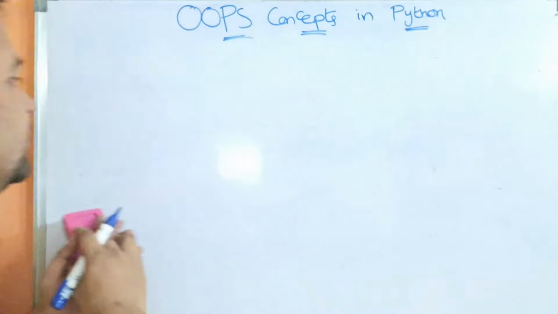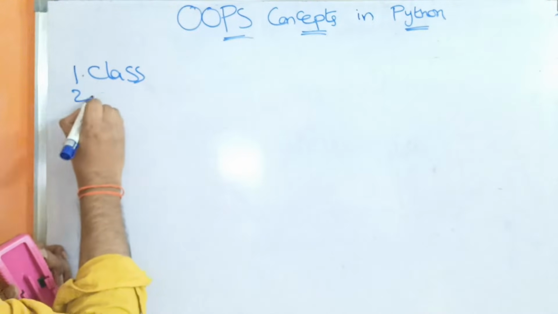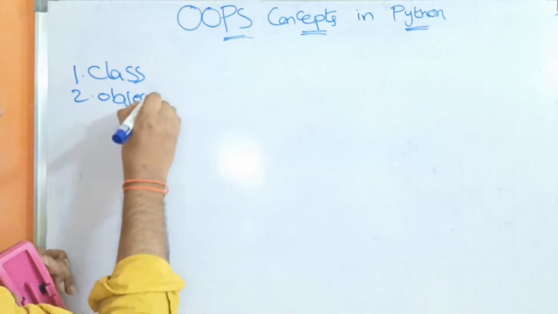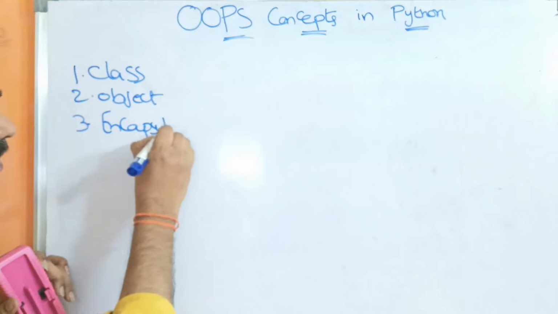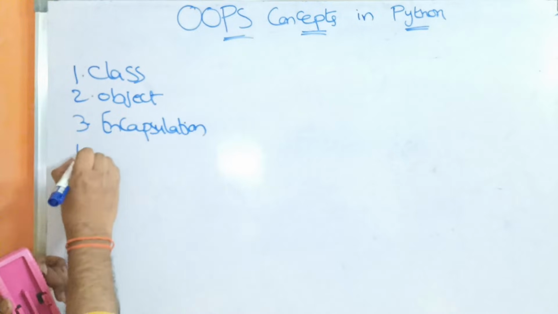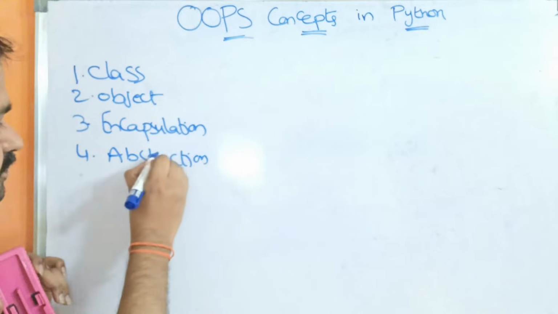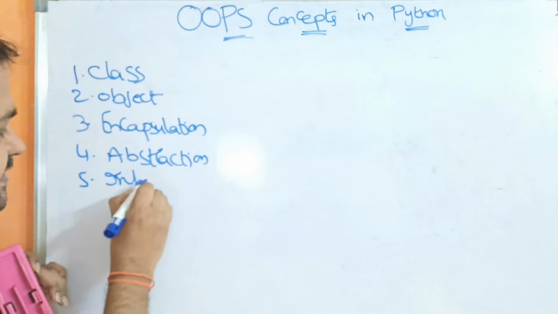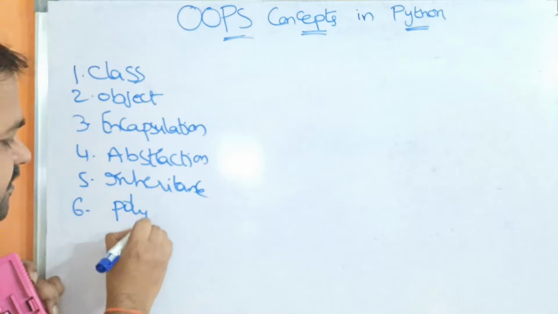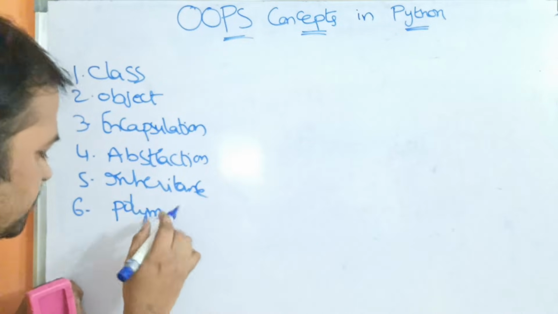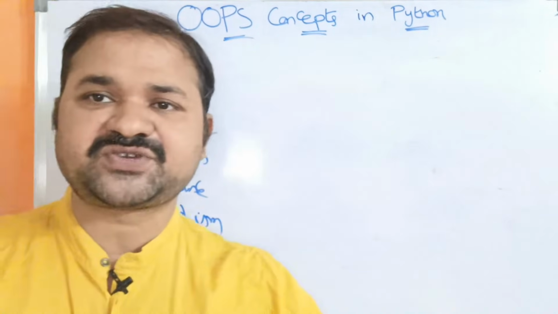So mainly we have 6 concepts. The first OOP concept is class. The second one is object. Third one is encapsulation. Fourth one is abstraction. Fifth one is inheritance. And the last one is polymorphism. So these are the major features, major concepts of OOPS. Now let us discuss all these concepts one by one.